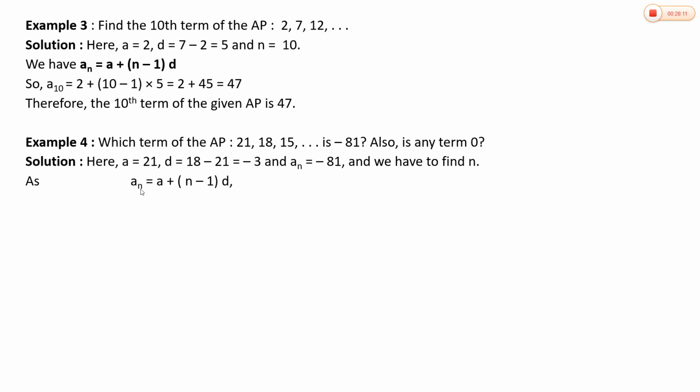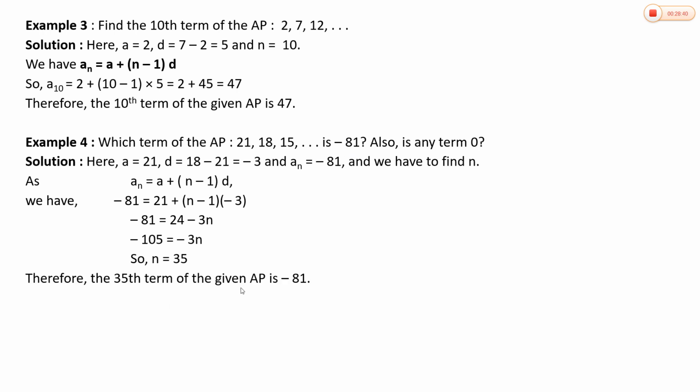Now substitute the value of An as minus 81, A as 21, and D as minus 3. So minus 81 is equal to 21 plus n minus 1 into minus 3. If you simplify this, you will get the value of n as 35. That means the 35th term of the given AP is minus 81.